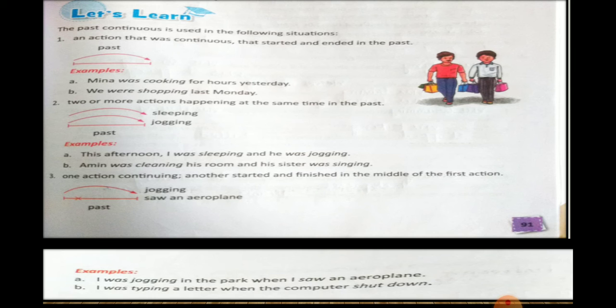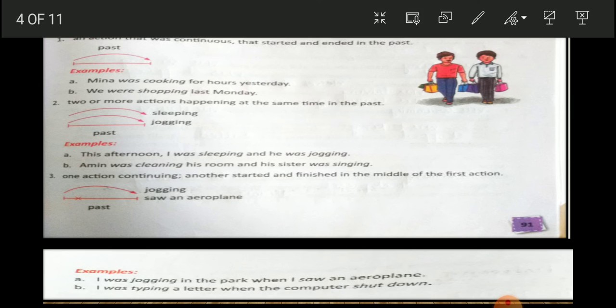Next, number 3. One action continuing, another started and finished in the middle of the first action. Now there is another situation where there are again two actions, but one action is still going on and the other action has come to a stop. Or it has started and come to a stop in the middle of the first action, but the first action is still going on. Now let's check out the examples.